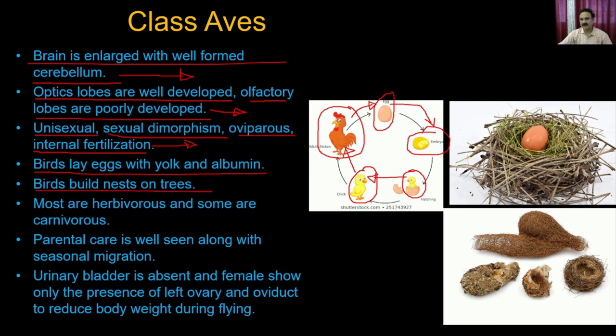Birds mostly build the nest on the tree. So what you see here is a typical nest, which has been built with the help of tiny sticks from the trees, right? All the dead and dry sticks can be used to prepare the nest. And all the birds prepare the nest for keeping their eggs so that the eggs cannot be damaged, and they can be protected from all sorts of environmental issues, like if there is a wind flow or there is a rain, these eggs should not get damaged.